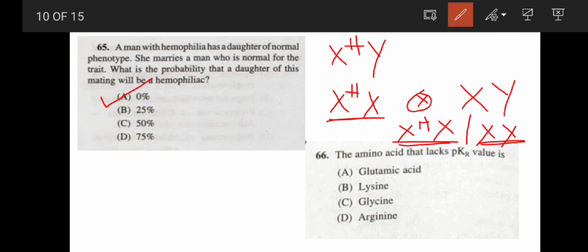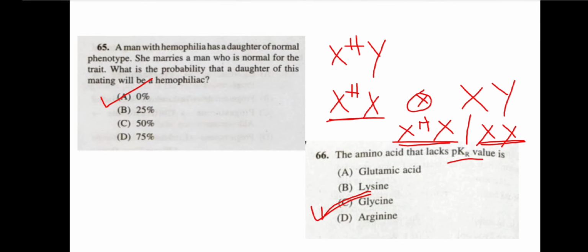Next question, the amino acid that lacks pKR value, that means R refers to the side chain, is here glutamic acid, lysine, glycine, arginine. The correct answer will be glycine because it lacks the side chain, the R group.